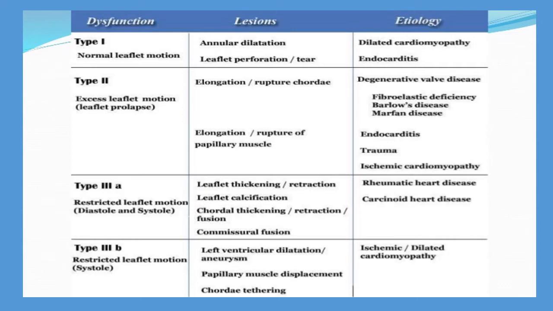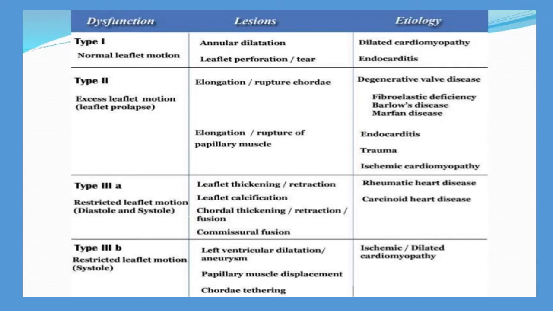Coming to type 3A, the dysfunction is restricted leaflet motion. Here the lesion is leaflet thickening and retraction, and there may be calcification of the leaflet or chordal thickening, retraction or fusion, or commissural fusion. And the etiology is rheumatic heart disease or carcinoid heart disease.